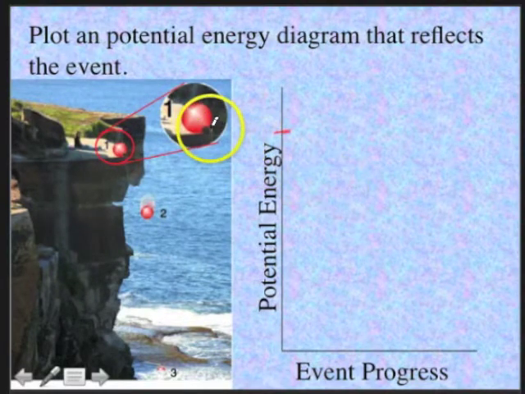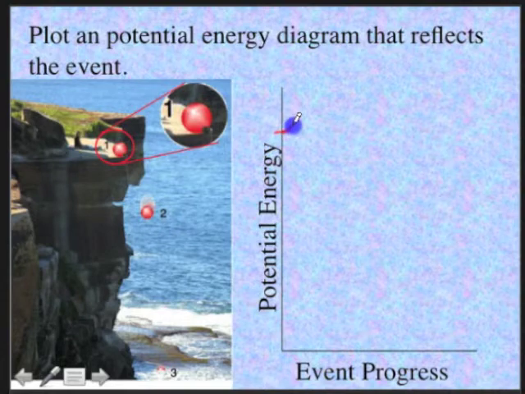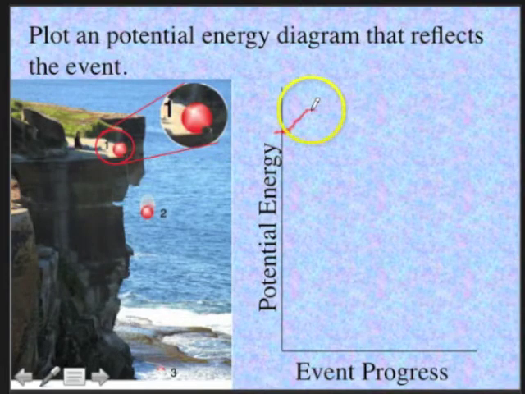Now, if you notice, we have to push it over this little bump here to get it to fall. So as the event progresses, what happens to our potential when it rises up that lip of the rock? It goes up, doesn't it? As we push the ball over this little hump to get it to start falling. And then what happens?